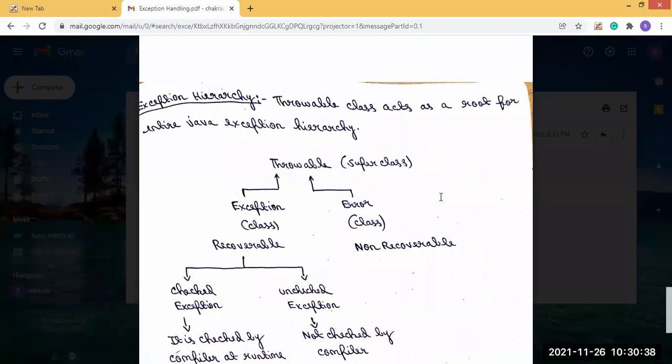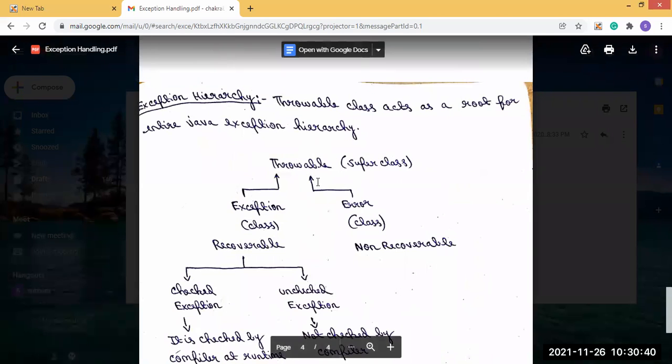Throwable is the superclass of all classes, or we can say it is the root class. After Throwable there are two classes, the Exception class and the Error class. Exception inherits from the Throwable class, and the Error class also inherits from the Throwable class.